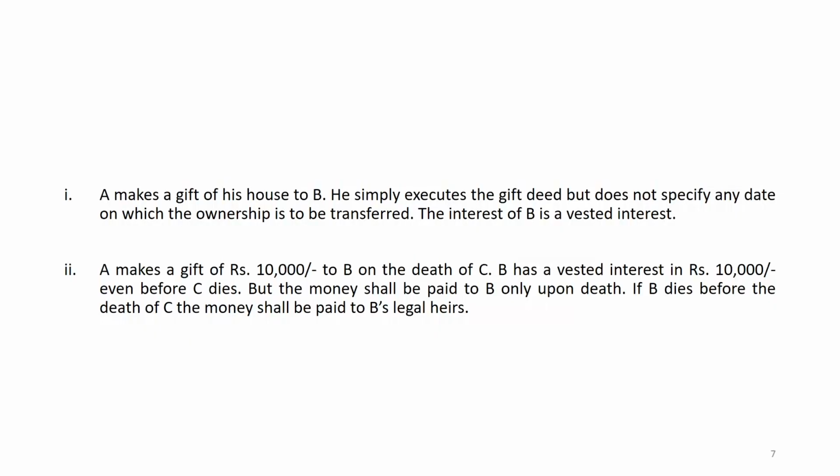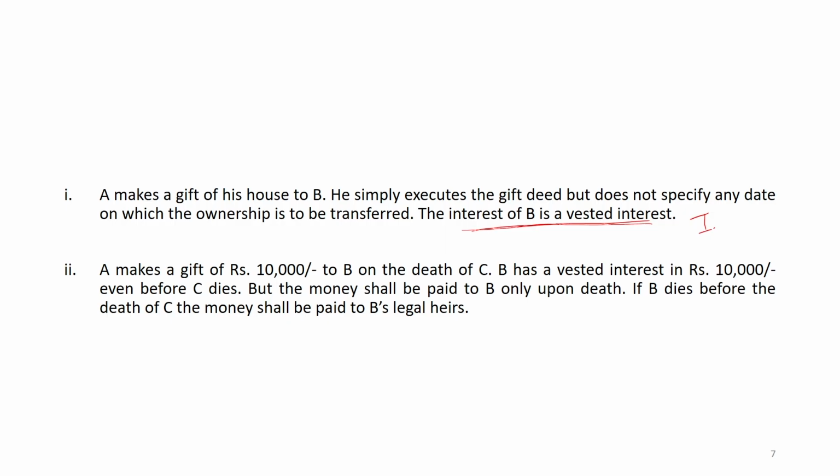Okay. So, now let us come to some examples. First, A makes a gift of his house to B. He simply executes the gift deed, but does not specify any date on which the ownership is to be transferred. Then it falls under the first condition, and the interest of B is a vested interest and it is immediate one.